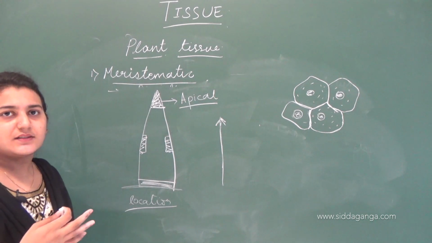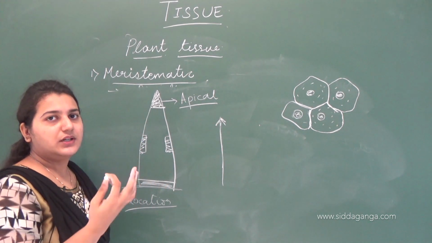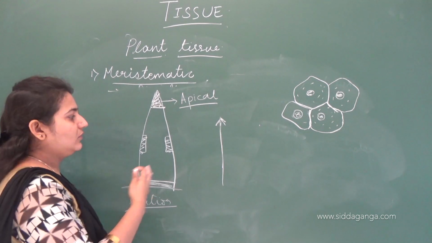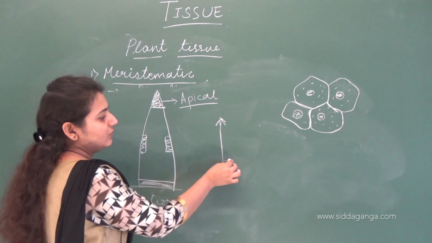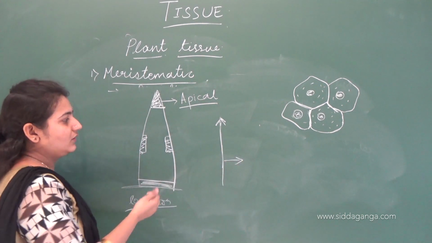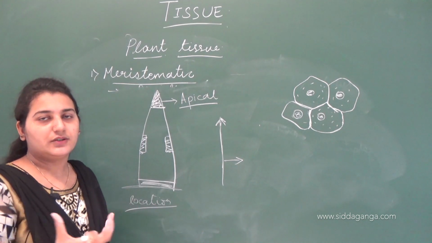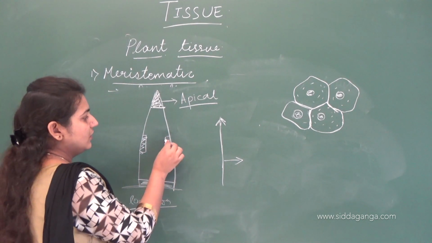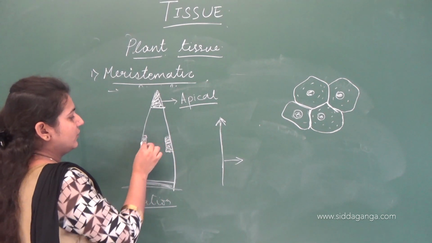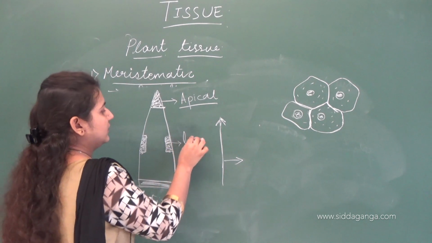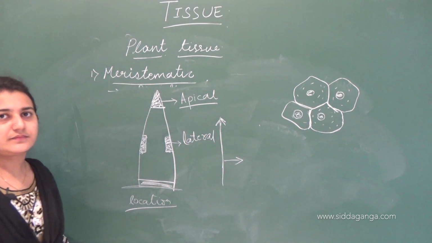Okay, a plant does not grow only straight. It does not only grow in length. It also gets thicker as it grows. Even the growth takes place here also. The plant gets thicker, or there is an increase in diameter or girth of the plant. This is because the meristematic tissue is also present at the lateral sides of a plant. That is why we call it a lateral meristem.